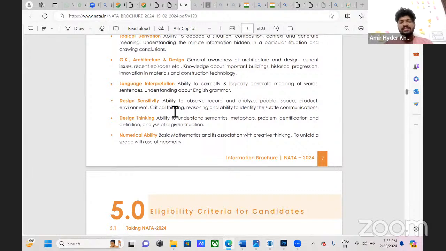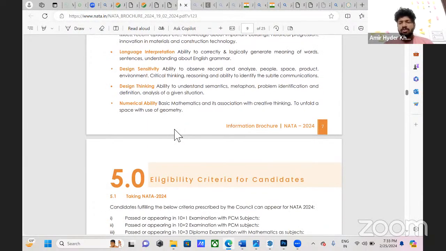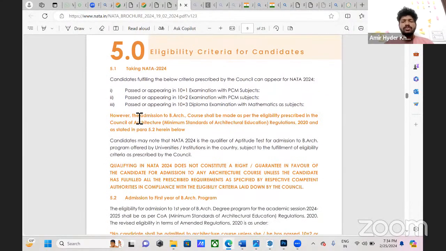And design sensitivity. They will give you some object, with the options and types of design it is, and you have to give the correct answer for it. And design thinking. They will try to test your design thinking ability, which is not a big tough thing. It looks tough, but it's very easy. And numerical ability. They'll have a small 3 to 4 questions for mathematics to check your minimum basic knowledge in maths, which is very important in architecture. So this is the syllabus for NATA.